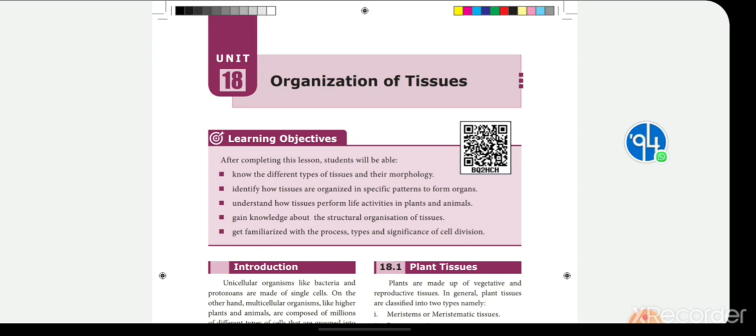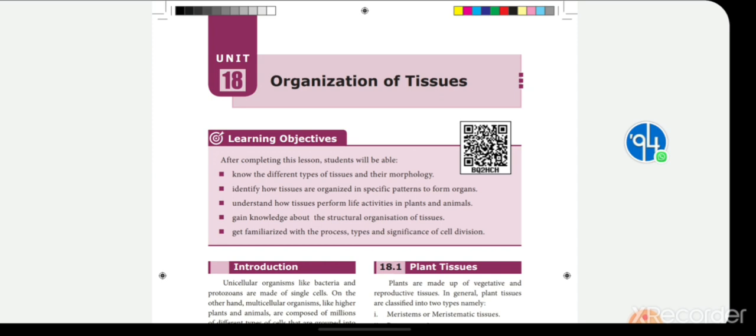Then what is the next question? What are the main characters of meristematic tissue? Meristematic tissue has the character that it divides continuously. You know very well, children, that plants grow from the tip of the stem, isn't it? The cells multiply at the tip of the stem and the tip of the root, so the root grows downward and the shoot grows upward.